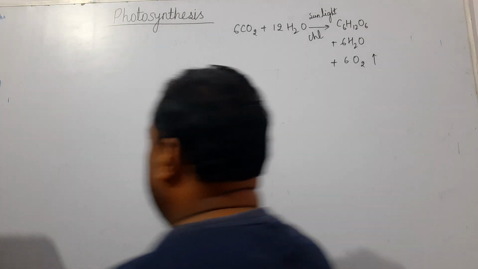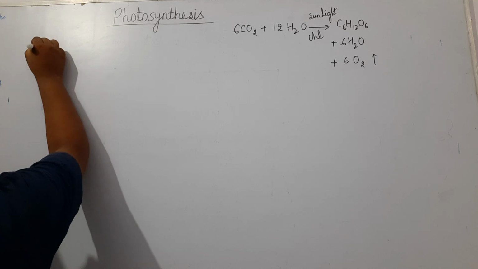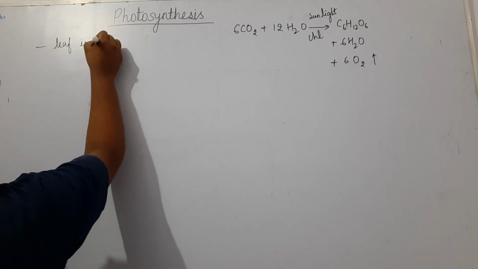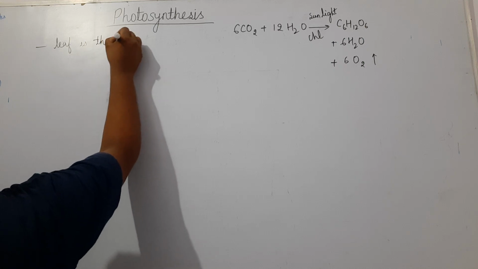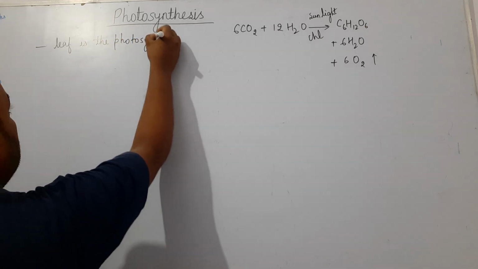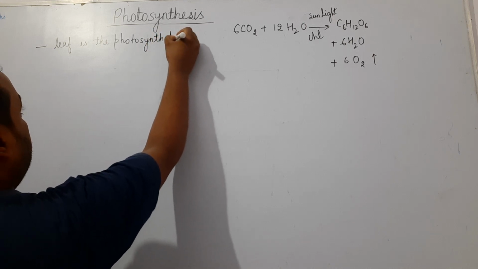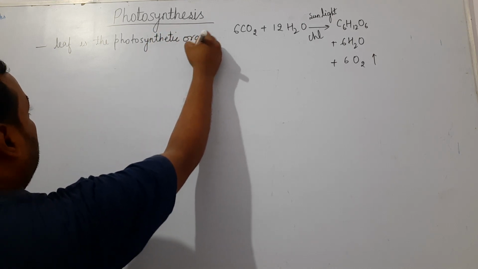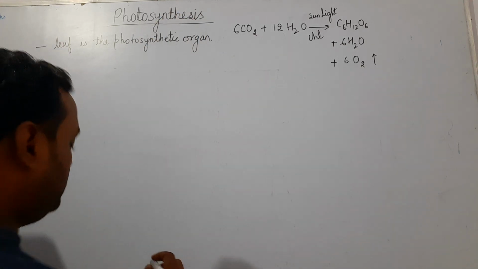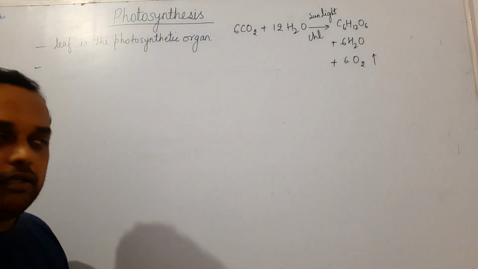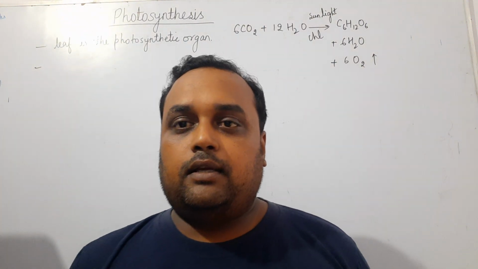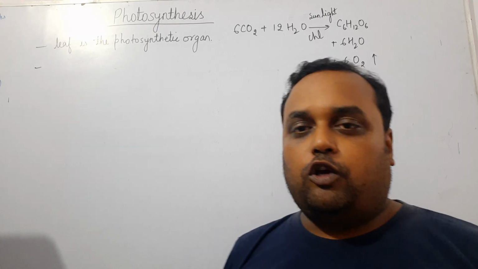So we can write here, leaf is the photosynthetic organ. Okay, photosynthetic organ. Now, green plants are considered the autotrophs.